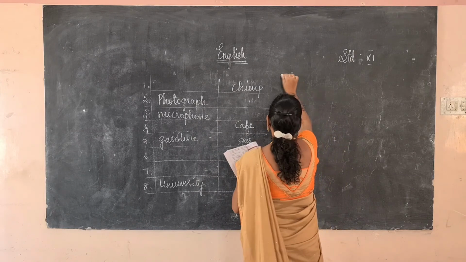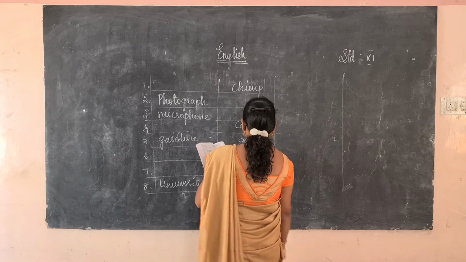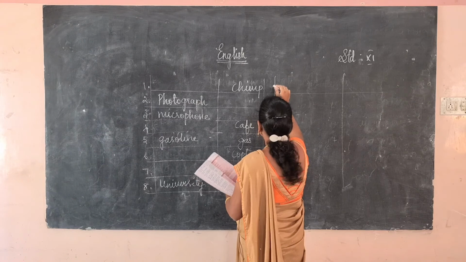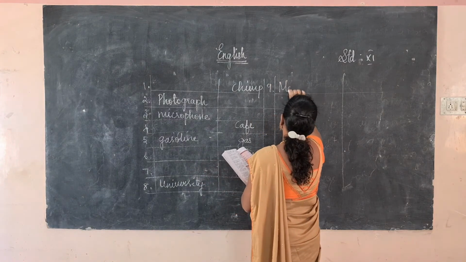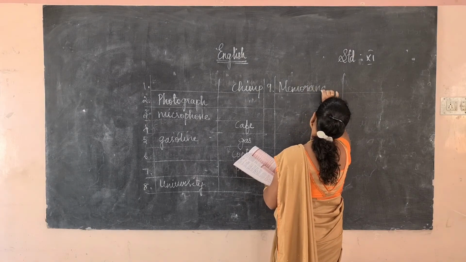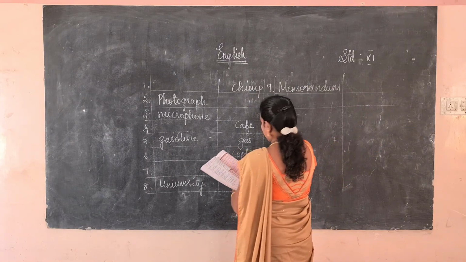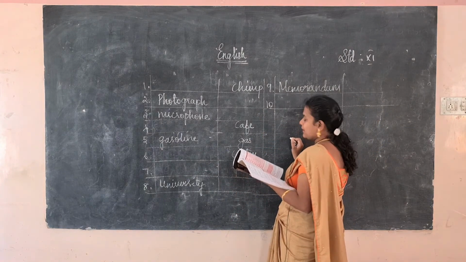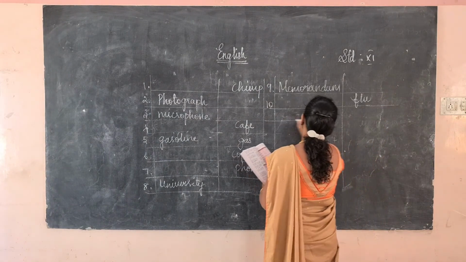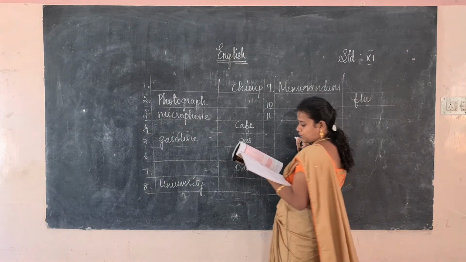Next, ninth is memorandum. Then the 10th one is influenza, so flu, F-L-U, flu. The 11th is hippo, so hippopotamus.